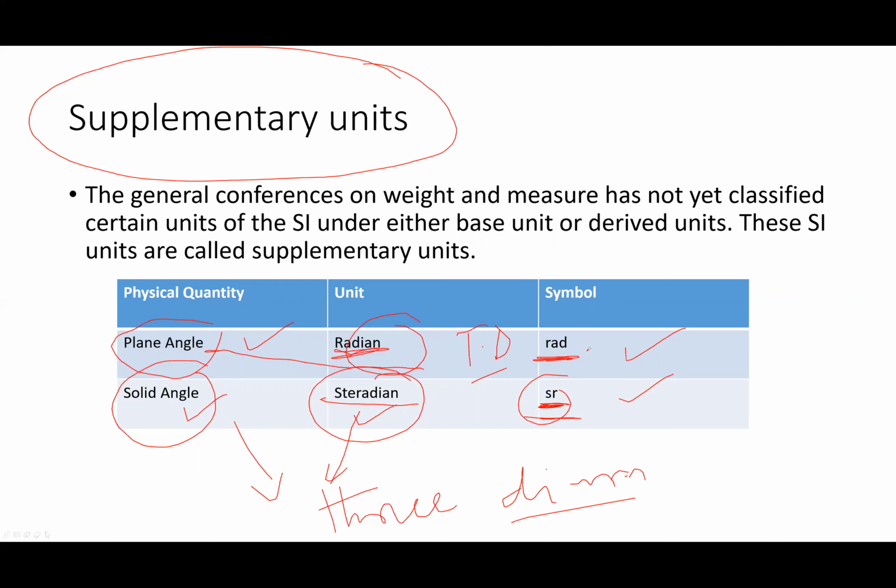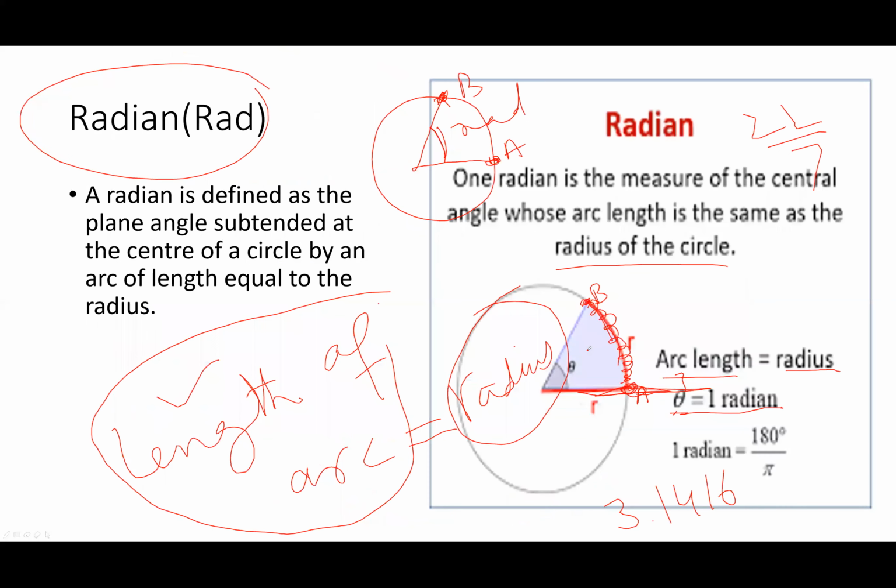Plane angle is measured in radian and it is 2-dimensional. Solid angle is measured in steradian and it is 3-dimensional. Solid angle is represented by sr and rad represents plane angle. Radian: a radian is defined as the plane angle subtended at the center of a circle by an arc of length equal to the radius.